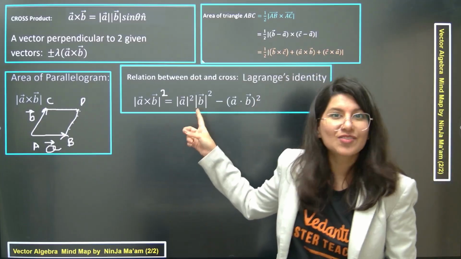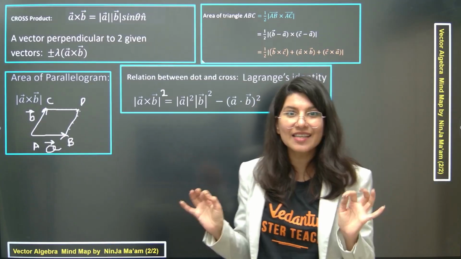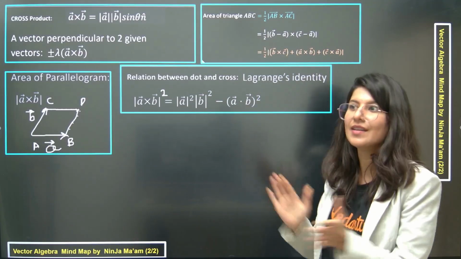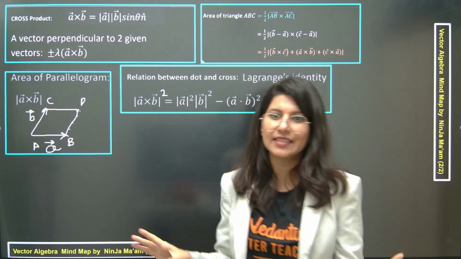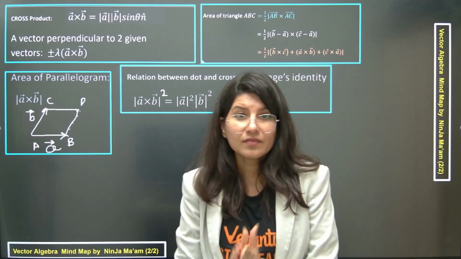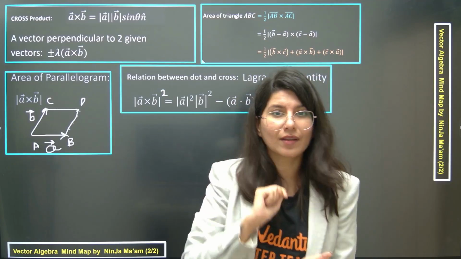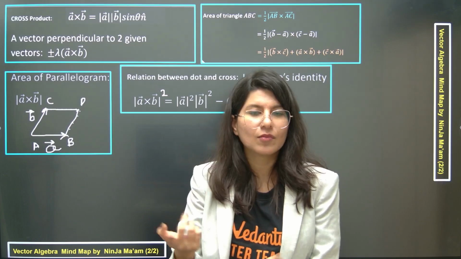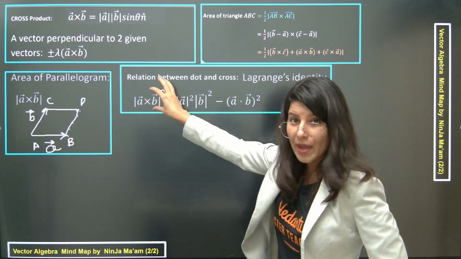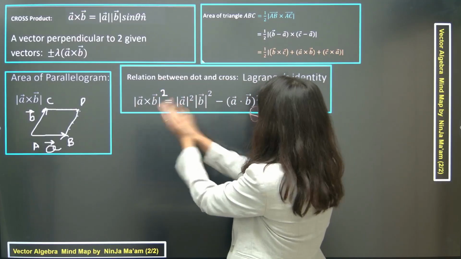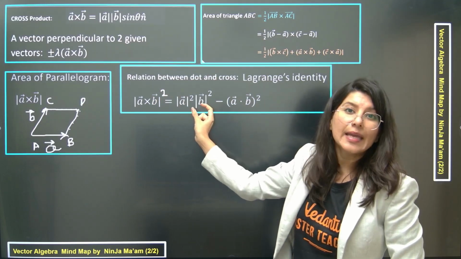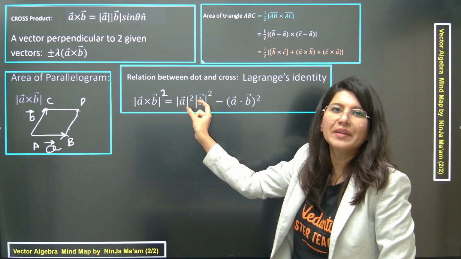Now I cannot stress this enough. There have been a few instances where within 5 seconds, just by this, we have solved a JEE Main question. Understand? Lagrange's identity says, very easy, it might look a little bit scary, but let me tell you: magnitude of cross product square plus dot product square, or you can simply call it cross product square plus dot product square. On the right hand side it will be plus. So cross product square plus dot product square is equal to AB whole square, where A and B are the magnitudes of A and B.